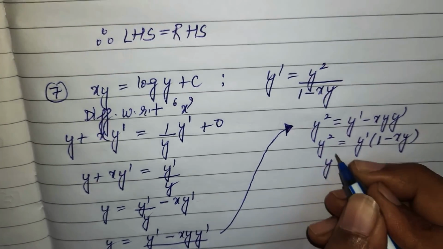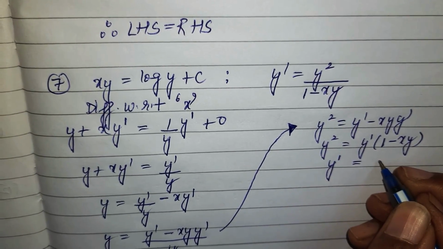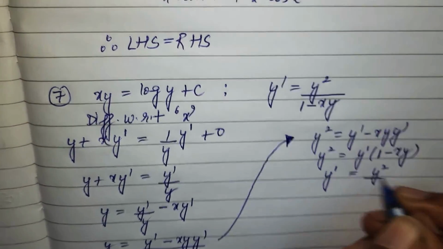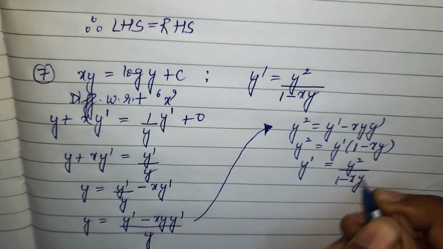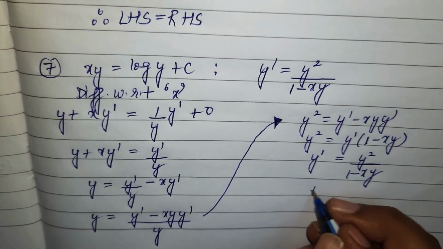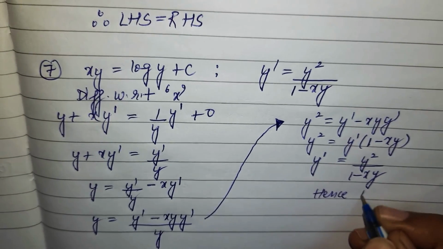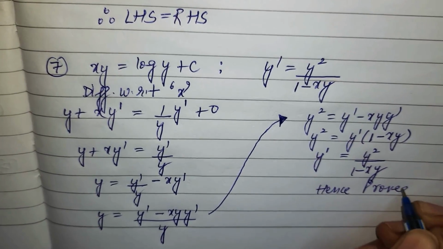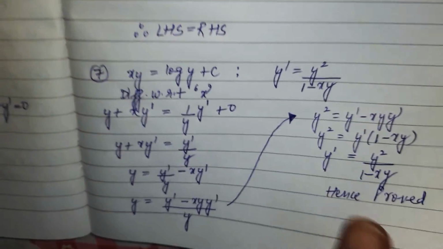So the value of y dash is y square upon 1 minus xy. This is the thing I need to prove. Hence proved.